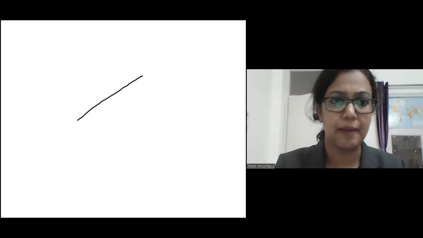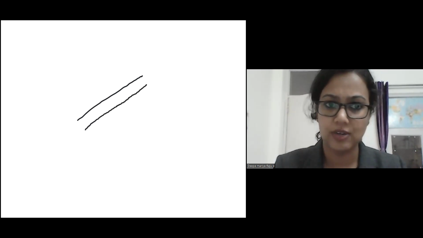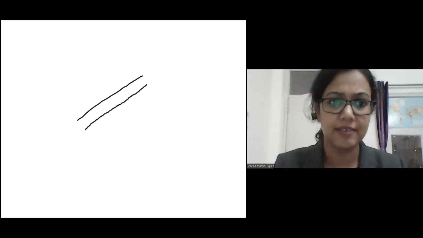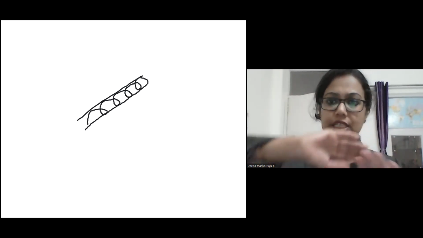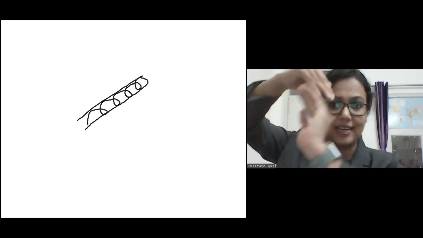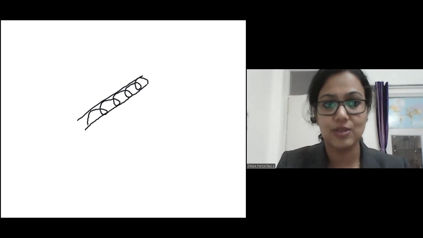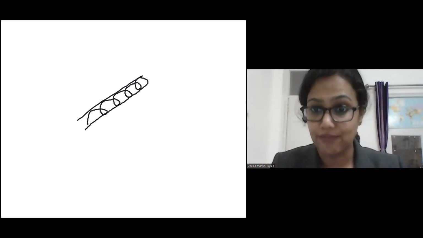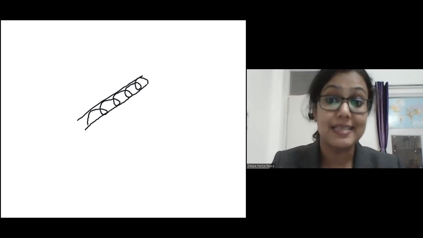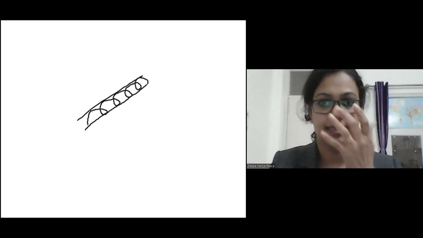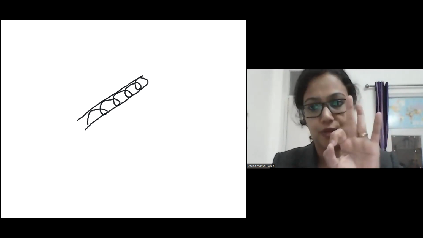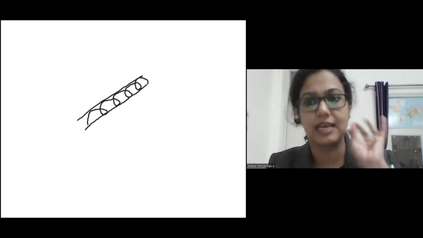Now come to the push-pause technique. What will happen if you are performing a push-pause technique? So this is the central line. This is the lumen, inside the lumen. So if I'm giving the flush like this, the flush will go like this, oscillatory. I can draw it like this only, but when it goes now, it will cover all the sides of the lumen. That is push-pause. Otherwise, it is also known as turbulent flush or pulsatile flush. It goes as a pulse. Okay, so these three names are there: push-pause technique, pulsatile flush, or turbulent flush.